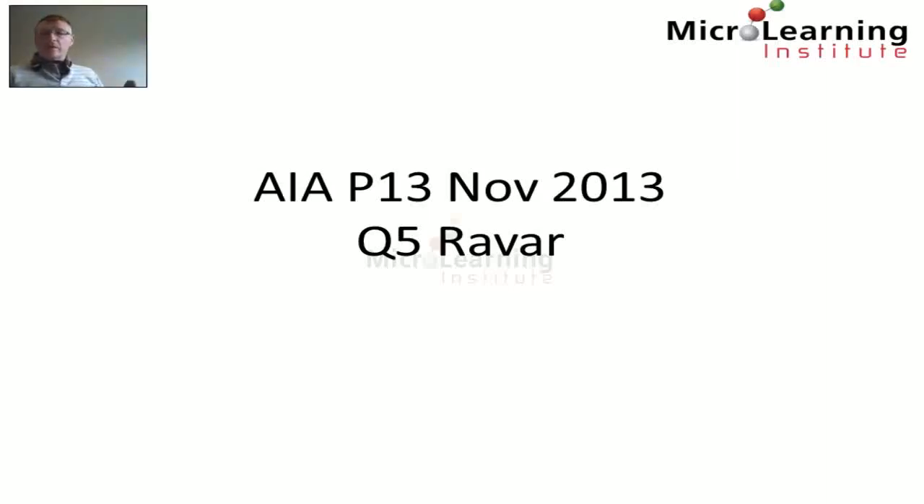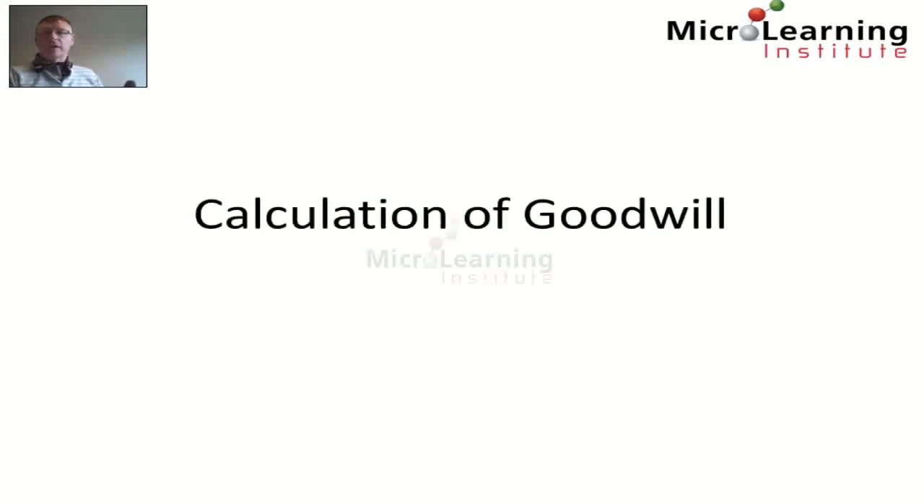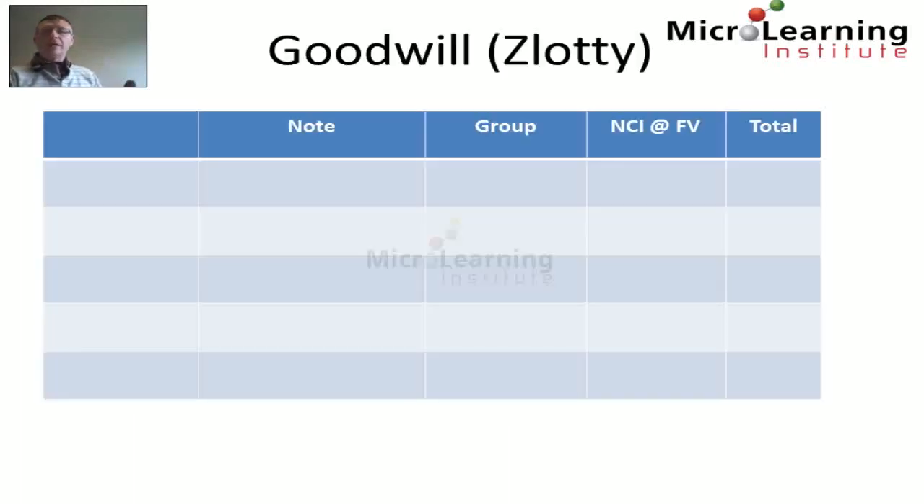In this tutorial we look at question number 5, RAVAR, from the November 2013 AIA Paper 13 examination. Firstly, let's look at the calculation of goodwill in Crow. As the net assets of Crow are denominated in zlotys, we calculate the goodwill in zlotys. So to calculate the goodwill, firstly we have to determine what was the cost of Crow.